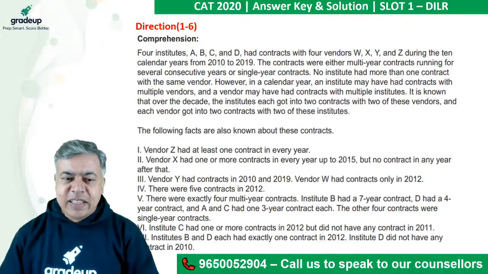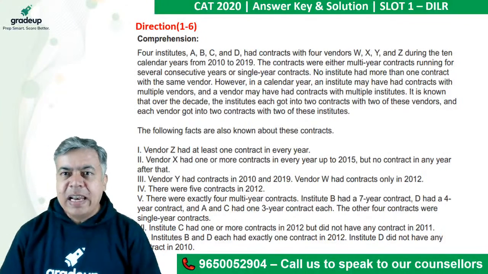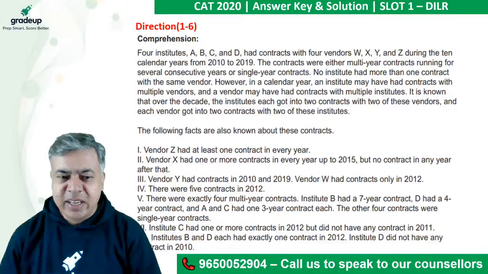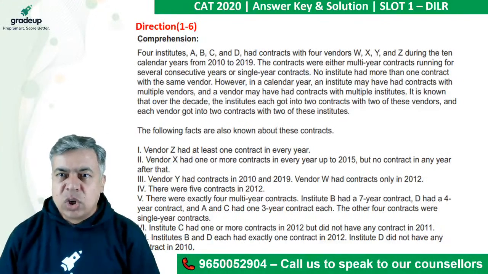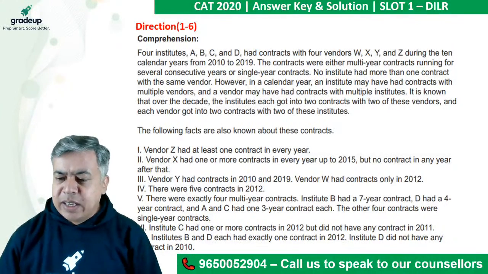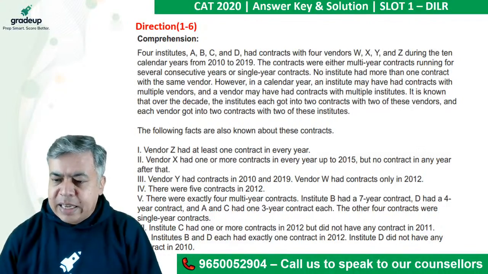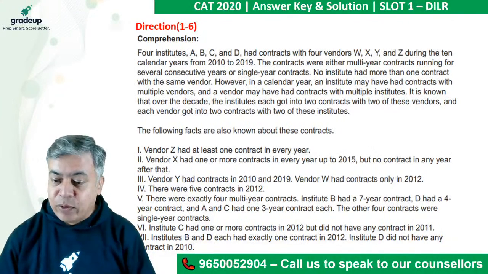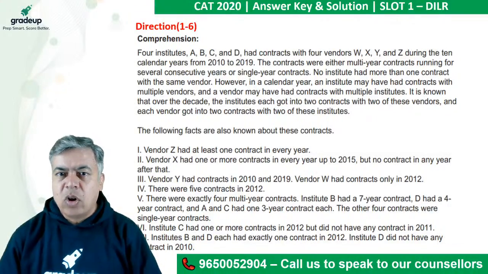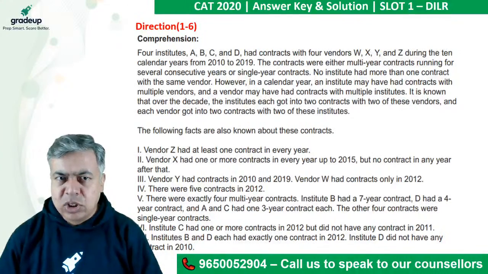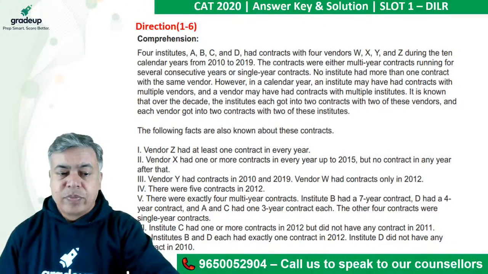Okay, so I am starting with the DILR section of slot 1 CAT 2020. So this is the question from slot 1, first set. There were two sets having 6 questions each, and 3 sets having 4 questions each. So in all, there were a total of 24 questions in this section. So first set having 6 questions.